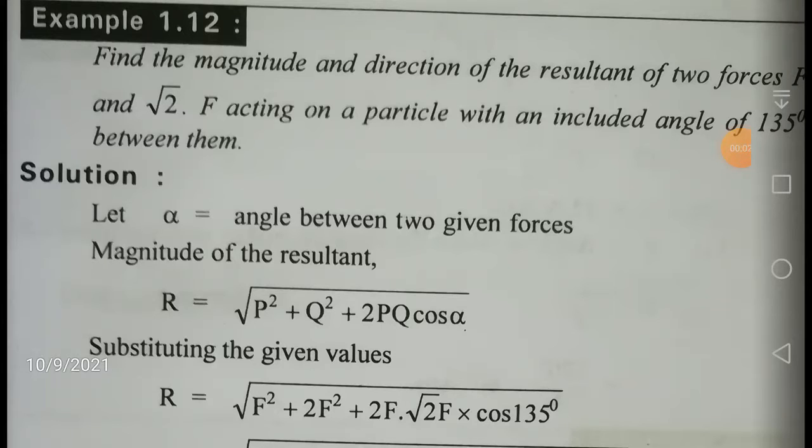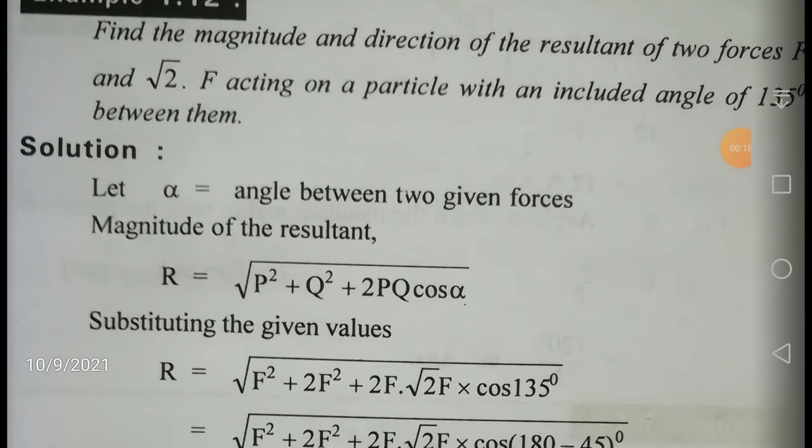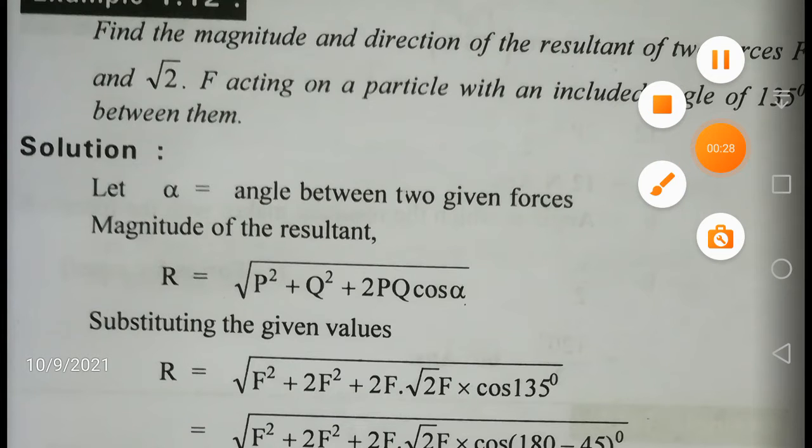Hello friends, let us do an important problem today from your engineering mechanics, which is useful for all your examinations, be it AE, AEE or AMVI. This syllabus is included. The problem: find the magnitude and direction of the resultant of two forces F and root 2F acting on a particle with an included angle of 135 degrees between them. This is a very interesting and tricky problem. Let us see how to solve this.